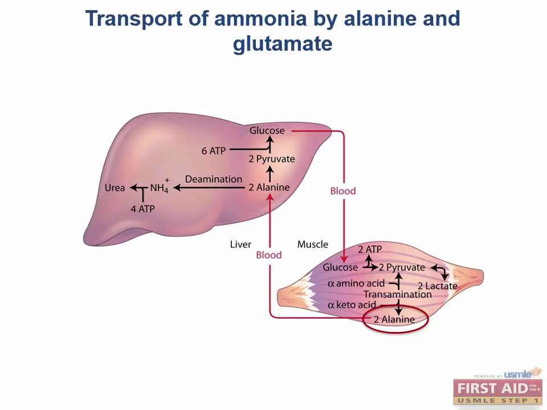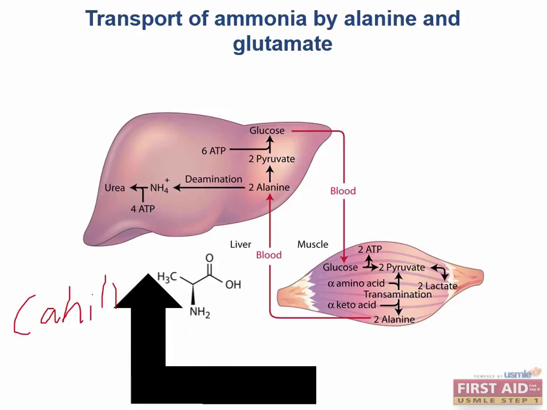In the muscle, the amine group that you're trying to dispose of is added to alpha-ketoglutarate in a transamination reaction, which results in glutamate. By the way, this is the same alpha-ketoglutarate that we talked about in the TCA cycle. In a second transamination reaction, this amine group is transferred to pyruvate, forming alanine. This is catalyzed by alanine aminotransferase, or ALT, one of the same enzymes that you measure for hepatic function testing. Alanine can then circulate throughout the body through the Cahill cycle.